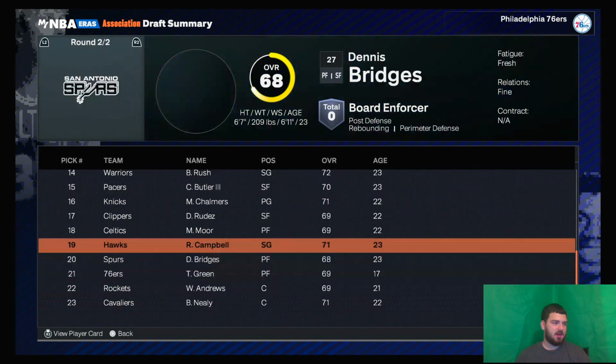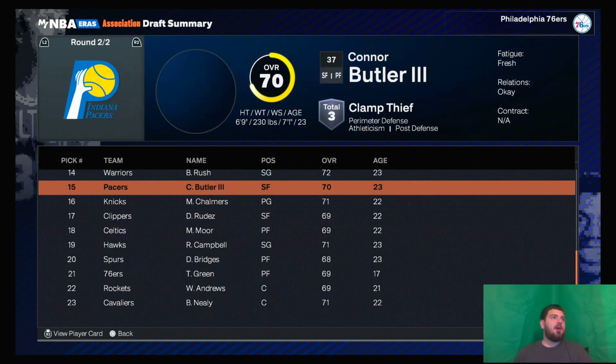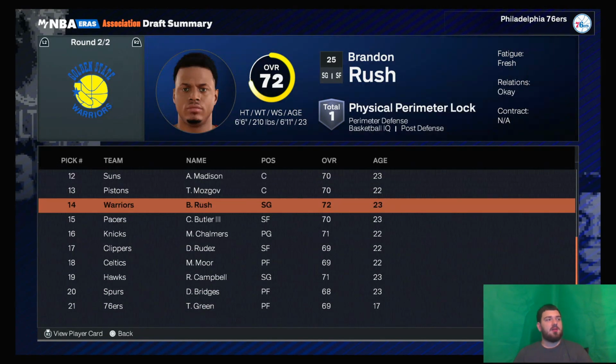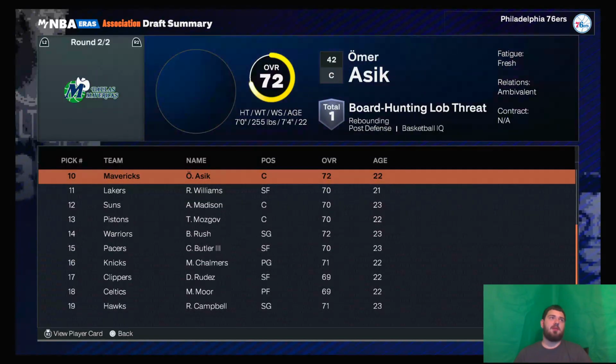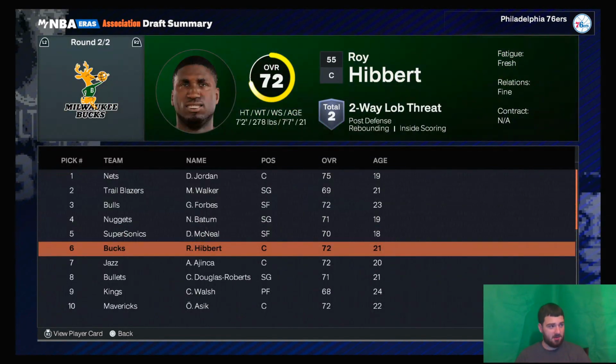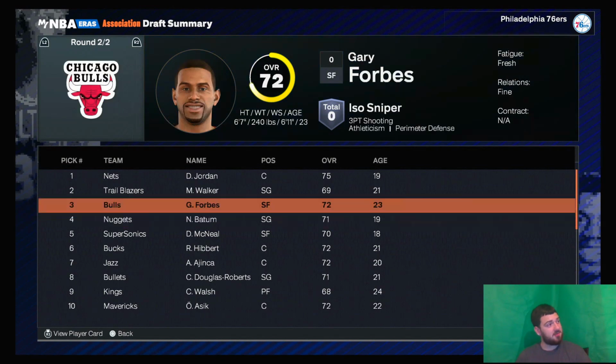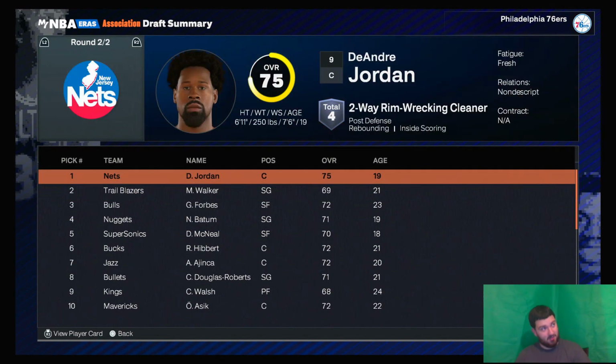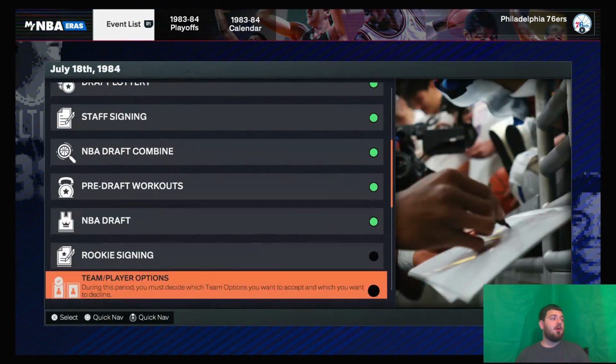And then in the second round, Brandon Rush, a real player, Mozgov, Omer Asik, and some other guys. Roy Hibbert goes in the second round as well with Nicolas Batum and DeAndre. Wow. The Nets got DeAndre Jordan and Derrick Rose. That's great for them. That is really good for them.